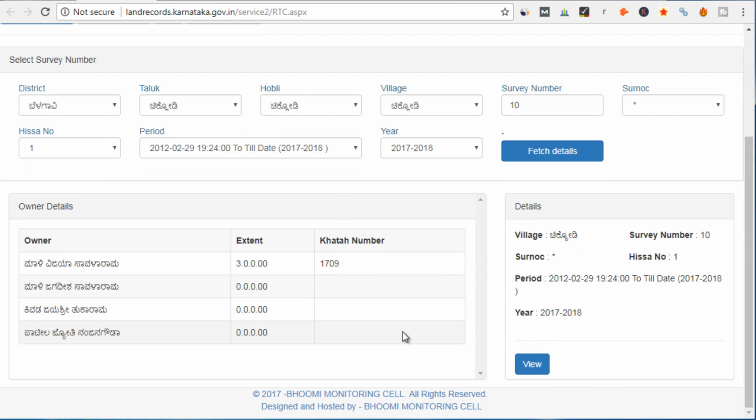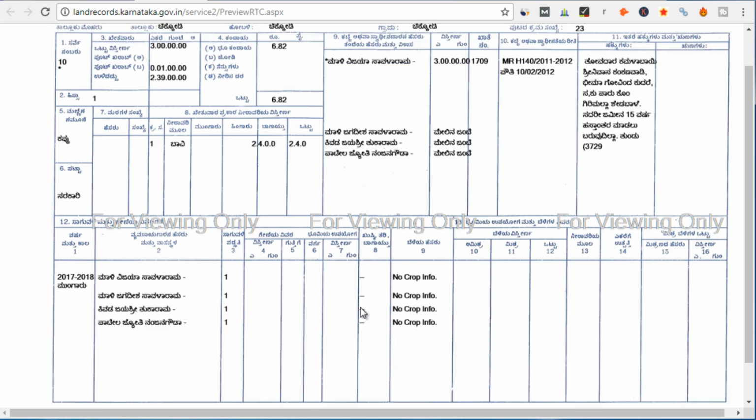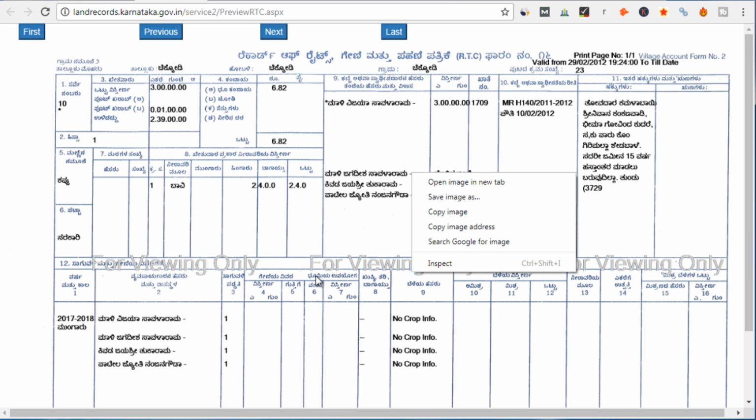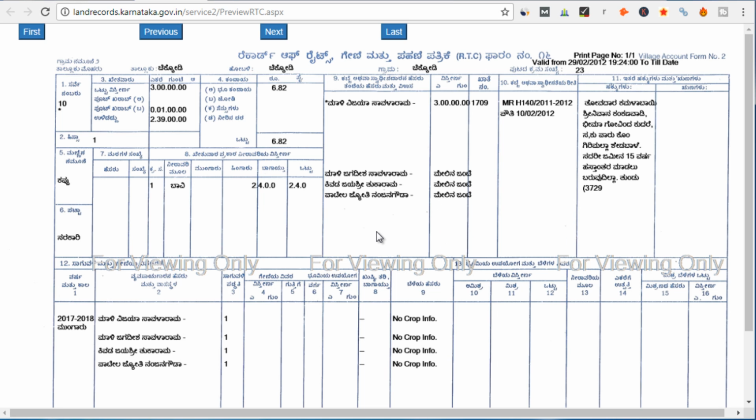So these are the details available. So this is the total extent of land, total area in acres and gunthas, right? And this is the khata number as we had seen earlier also, and these are the brief details. So to download your RTC or Pahani, you will click on view, right? So this is how your RTC or Pahani will look like, right? And you can download it. If you want to save it, then you can save it, right? So this is how you can view your RTC or Pahani.